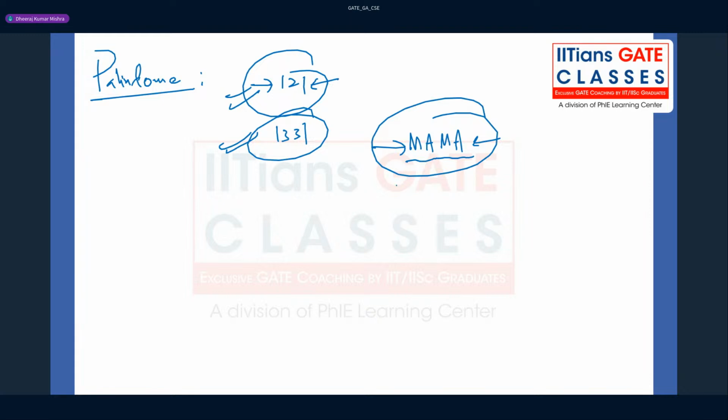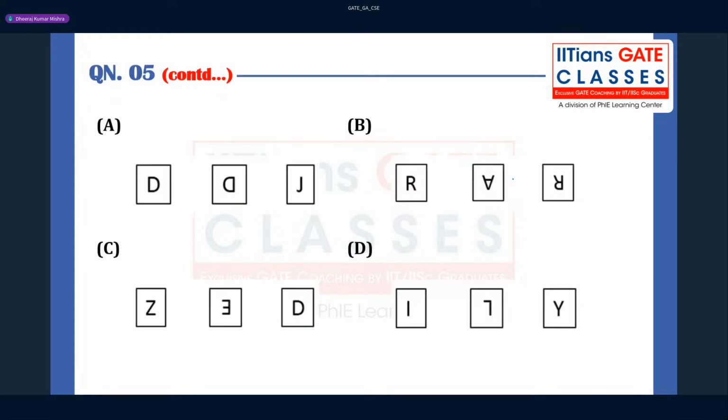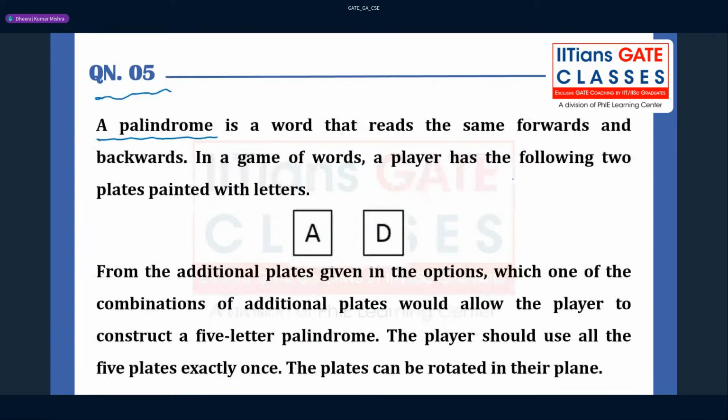There are many words, okay? You can take radar, right? So radar, radar. If you read from this side, you can say radar. If you read from this side also, so that's the definition of palindrome. Palindrome is one of the very important concepts, right? A palindrome is a word that reads the same forwards and backwards.